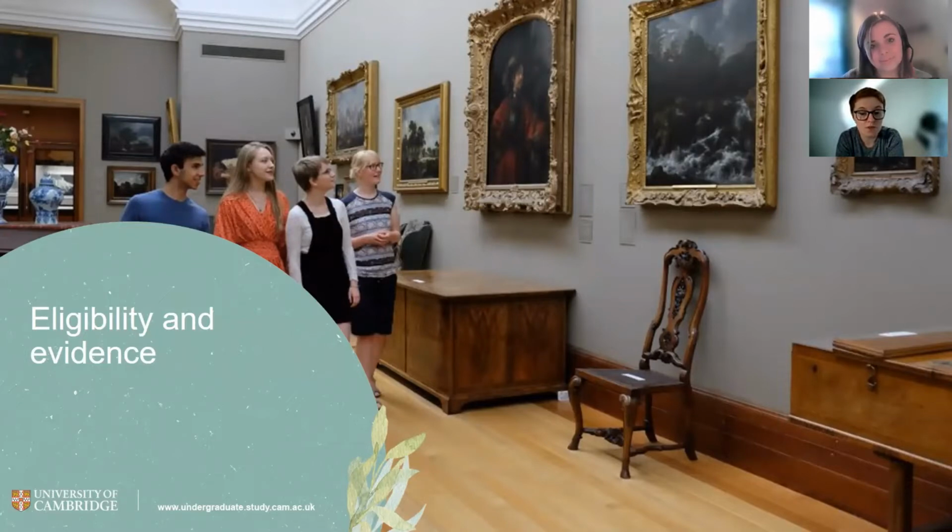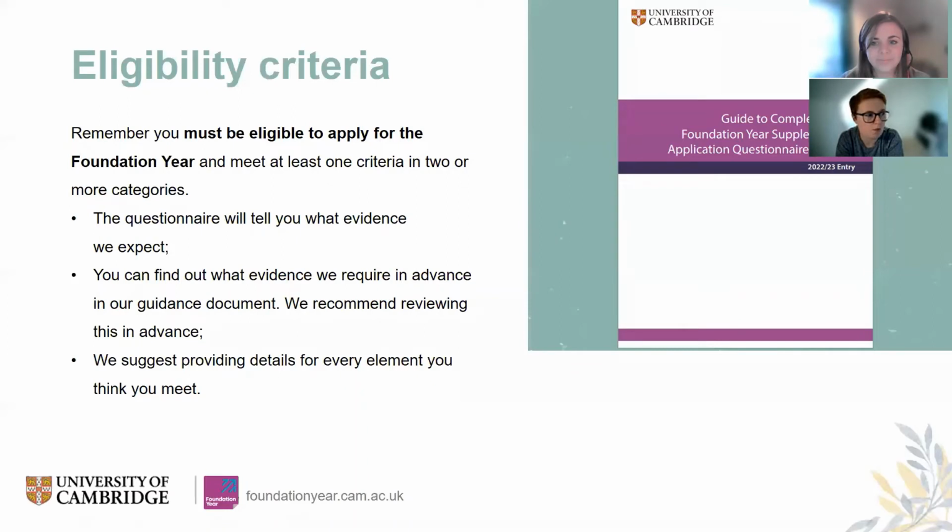So yeah, one of the key purposes of the FYSAC is for us to collect some information about your eligibility. So a reminder again that in order to do the Cambridge Foundation Year, you must both meet our academic entry requirements, which is 120 UCAS points, and you also have to meet our specific eligibility criteria, which relate to educational disadvantage. So I'm just going to ask Laura to move on so I can talk a little bit more about this in detail. So you have to meet one criteria in 2 or more categories.